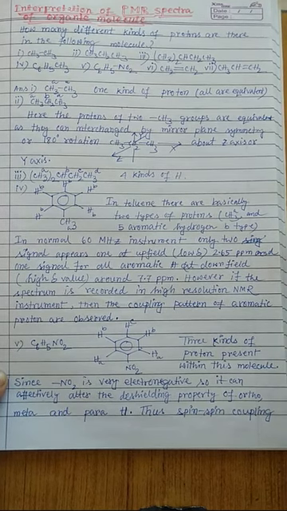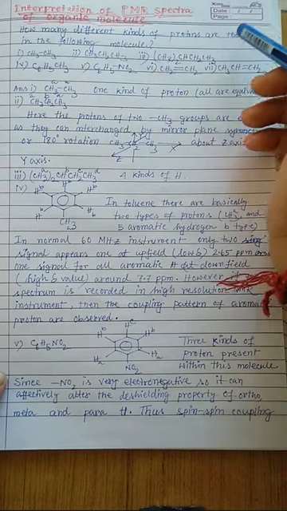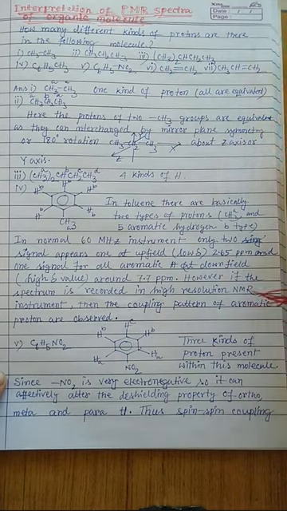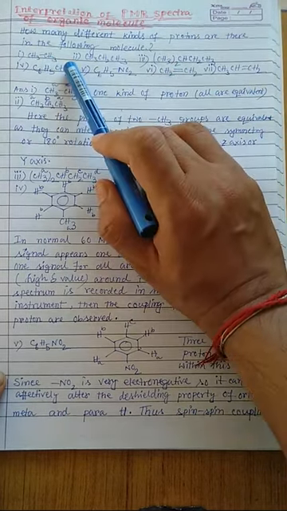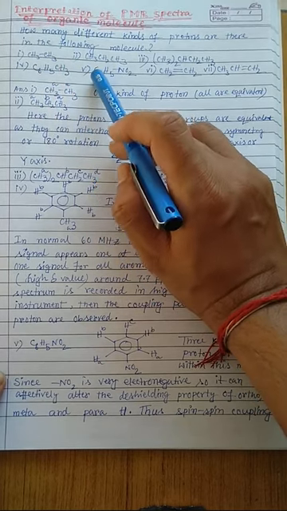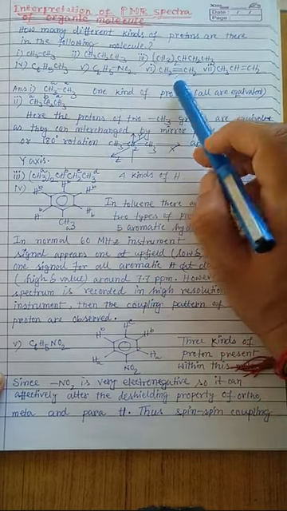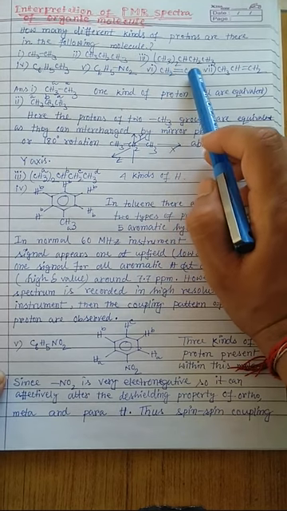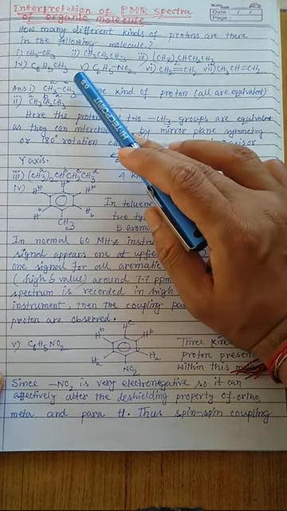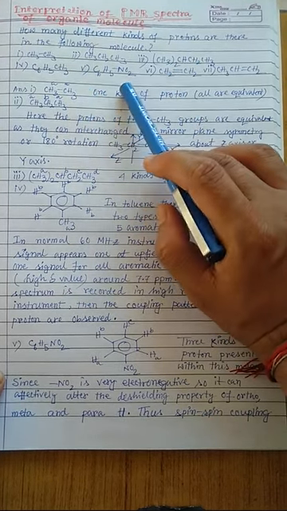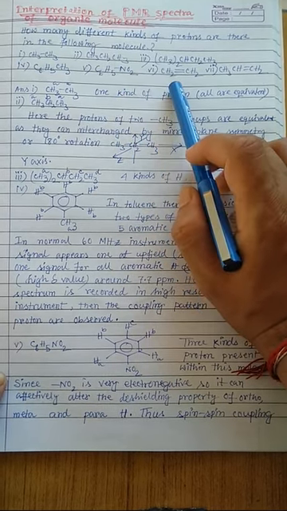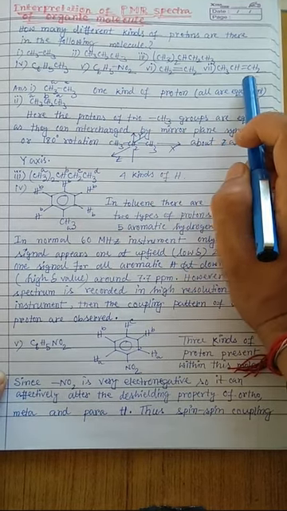The first question is: how many different kinds of protons are there in the following molecules? The first one is CH3CH3, that is ethane. The second is CH3CH2CH3, that is propane. The third is (CH3)2CHCH2CH3, and the fourth is C6H5CH3, that is toluene. Then there is nitrobenzene, ethylene, and propene, or propylene.